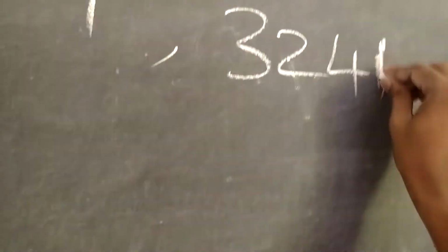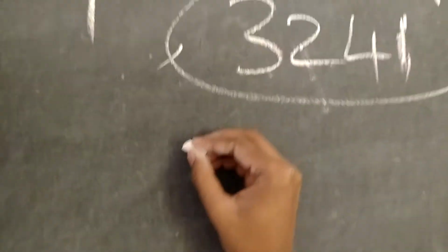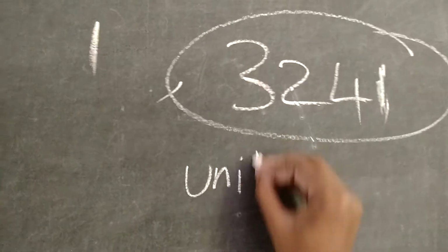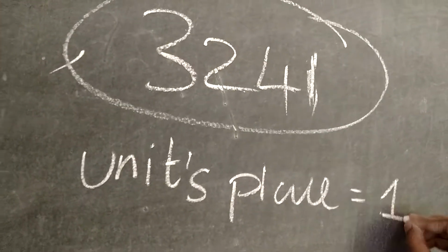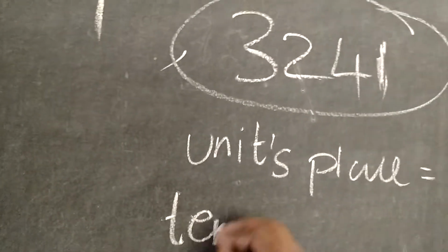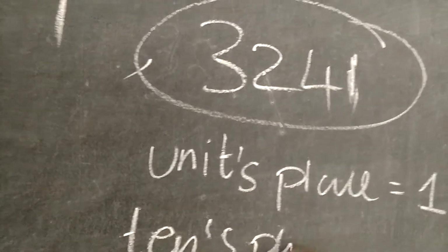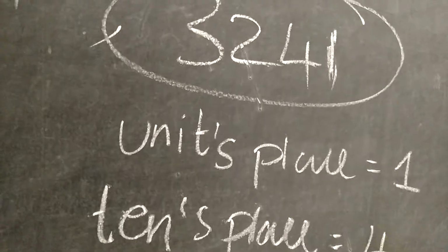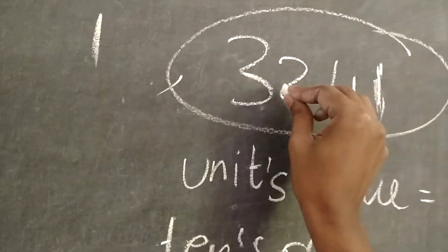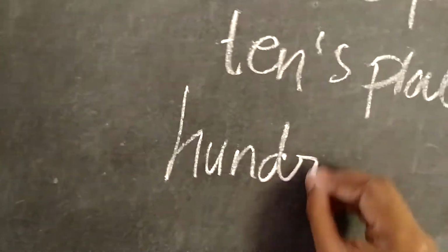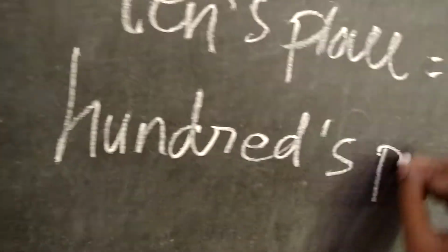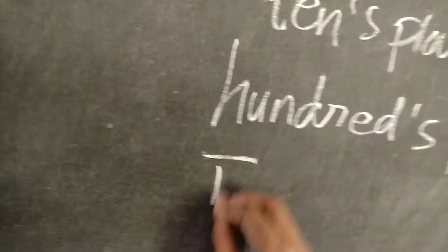Similarly, when I look at this number 3241, can you guess what is the units place? Units place is 1. Tens place is 4, 2 is the hundreds place and 3 is in thousands place.